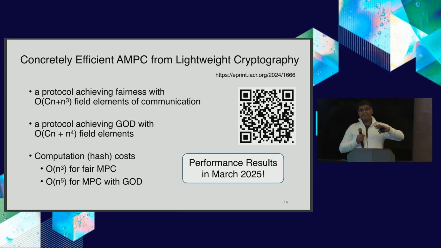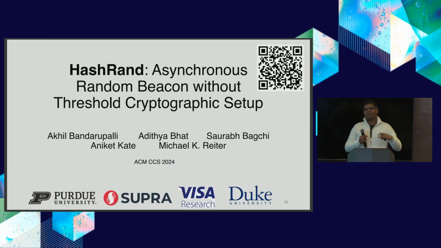And the important thing is the computation costs are just hash function computations, and they will continue to remain efficient even when n goes up to 1,000 in this particular scenario. And we will have performance results soon. But indeed, unless I show you performance, you won't be happy, right? So let me at least talk about some of the examples that we already built, and we observe that indeed we can get performance.